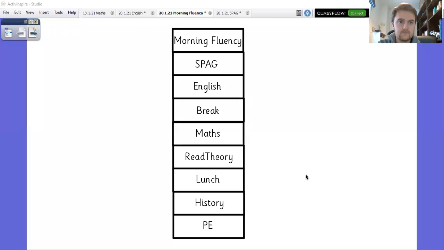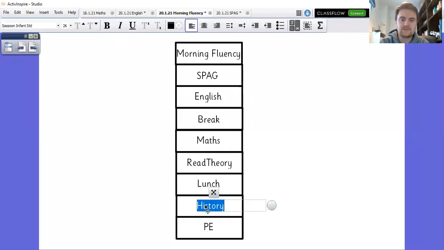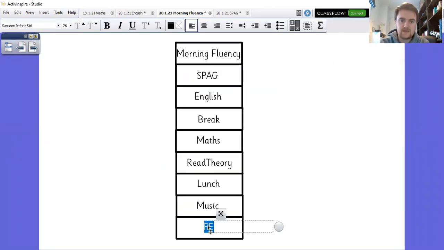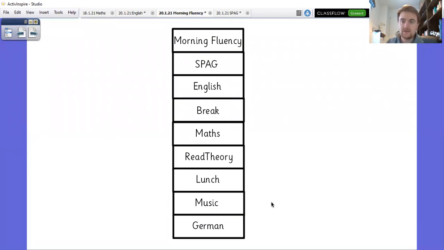Here is our timetable of what we have got on today, I think. My apologies, I've got some of this wrong. So we've got morning fluency to start off with, then we've got spag, then English, then maths, then read theory, then after lunch we've got music, and we have a guest appearance from Mr. Wanford, who is taking you for a German lesson.